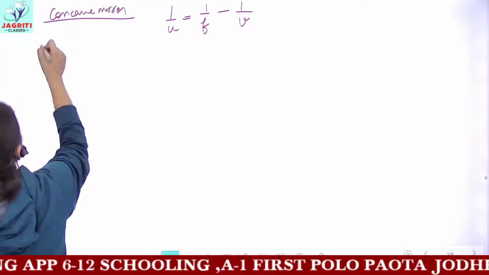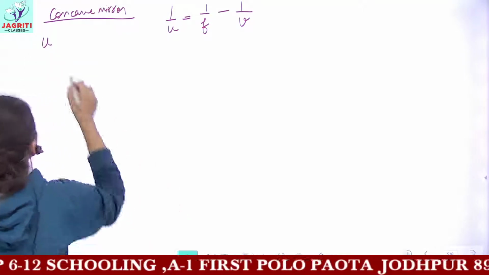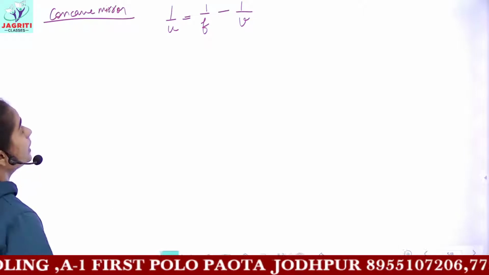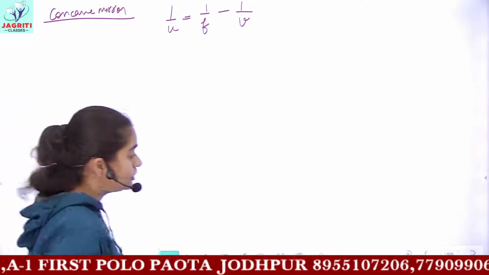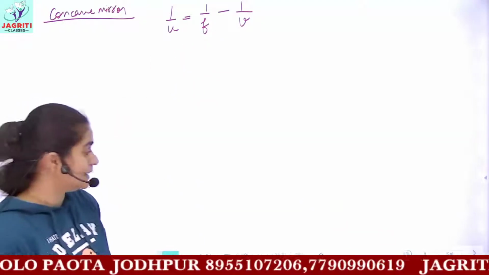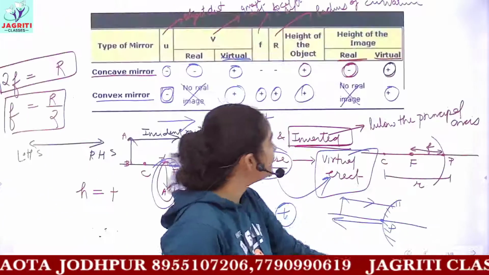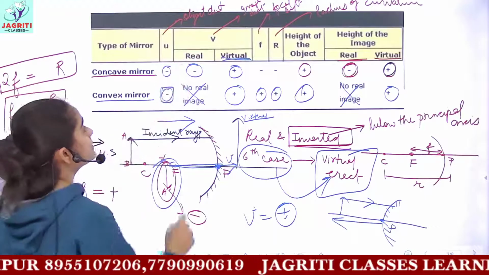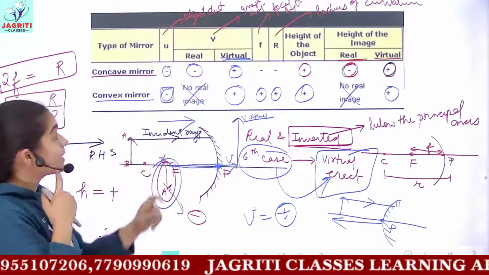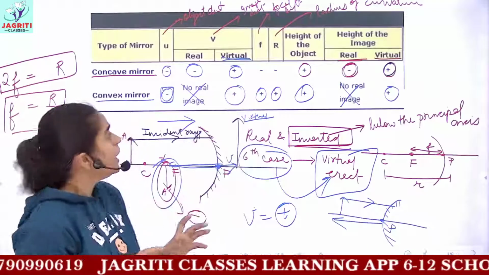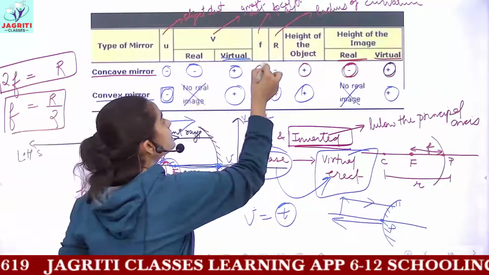For concave mirror, for the given values, now you have to denote the signs. Which sign would come? So if you see in the table, for concave mirror, what is the sign of image distance and focal length? If the image is real, the sign would be negative, and if the image is virtual, the sign would be positive. And focal length of concave mirror is negative.